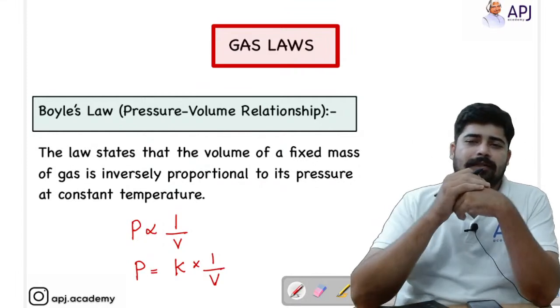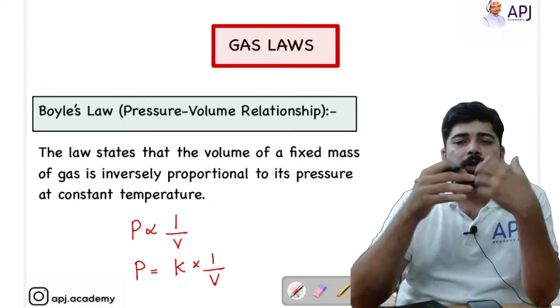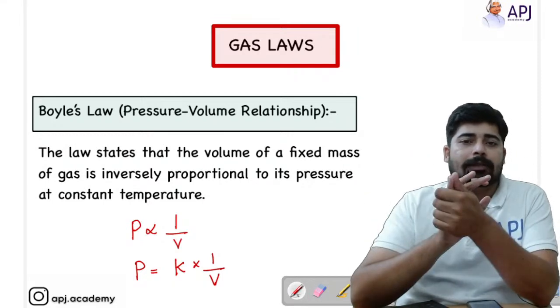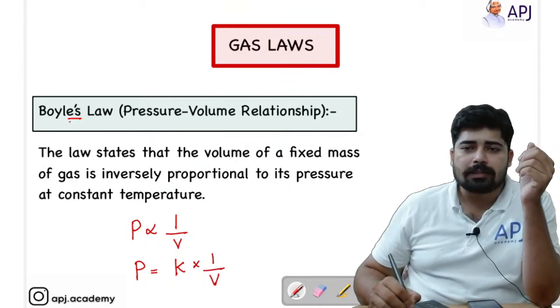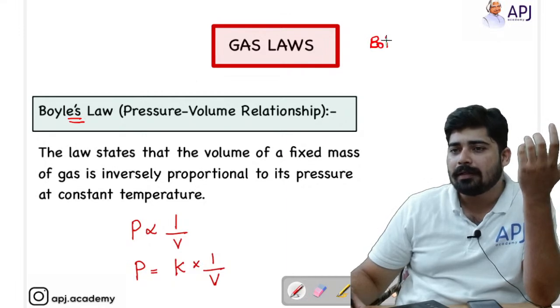So let's get started. We are going to discuss Boyle's law. First of all, I will also introduce certain tricks to remember what each law is. You might be familiar with the term boiling.